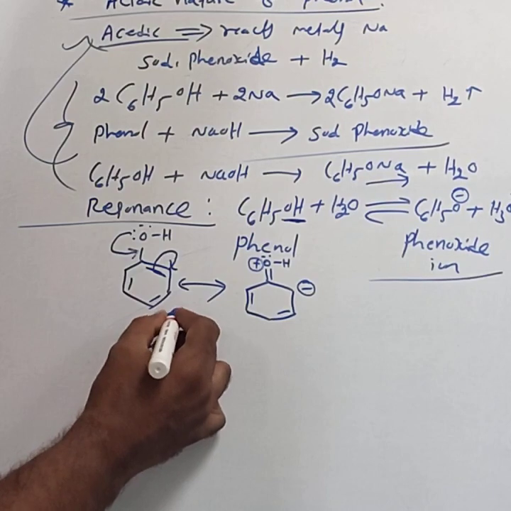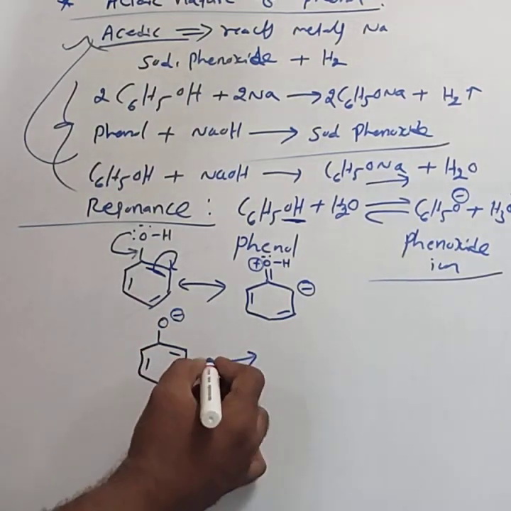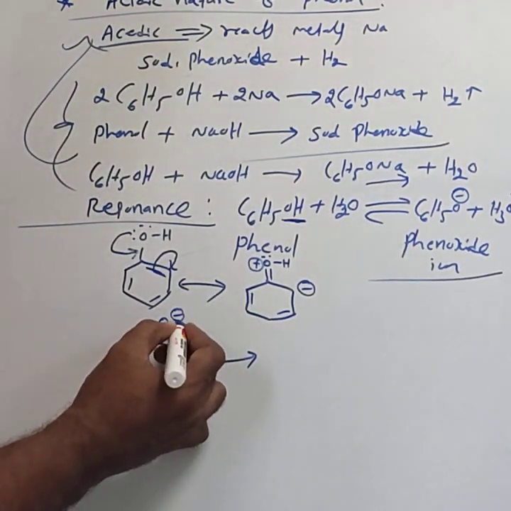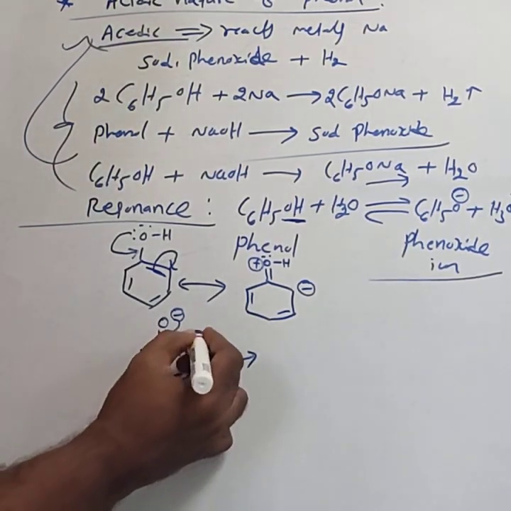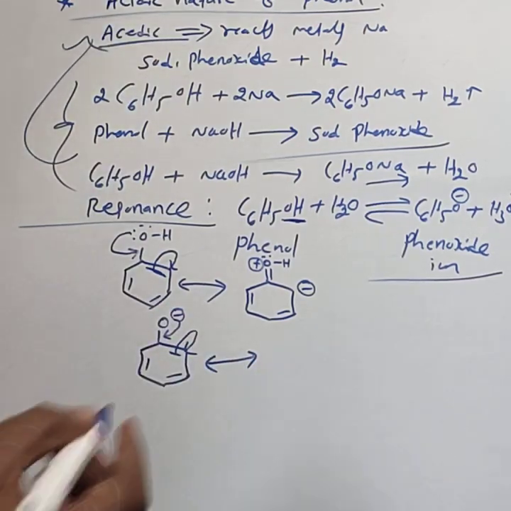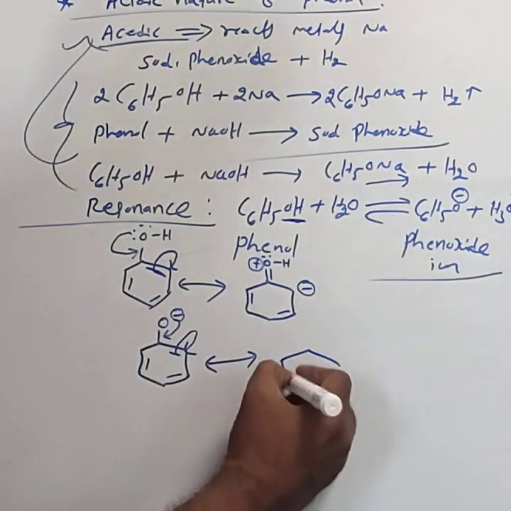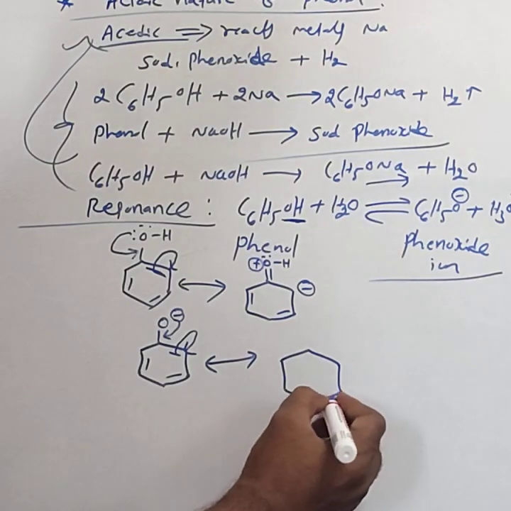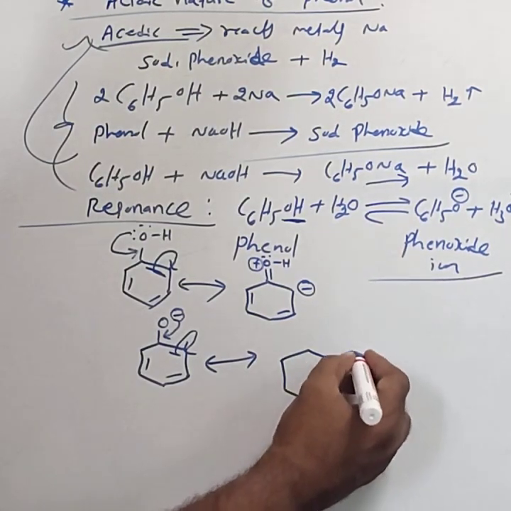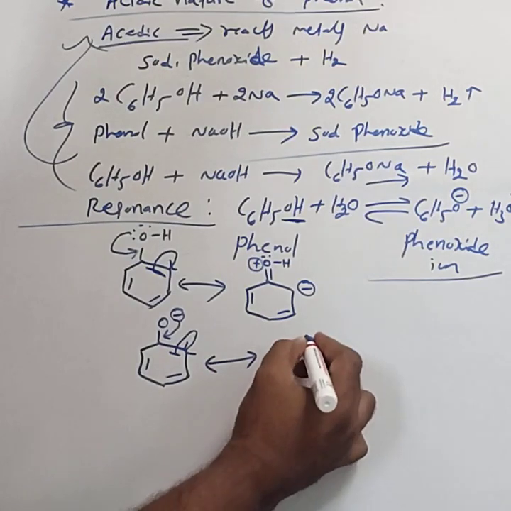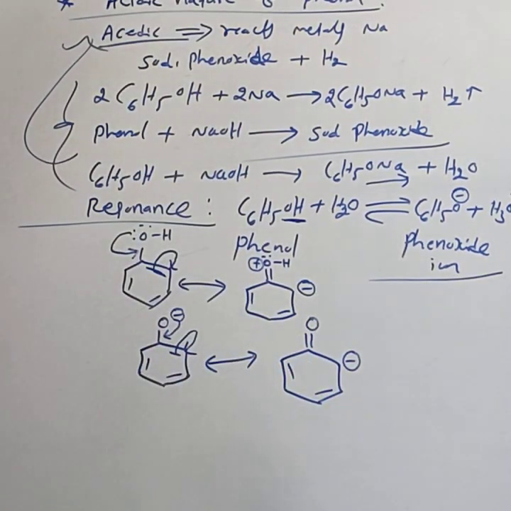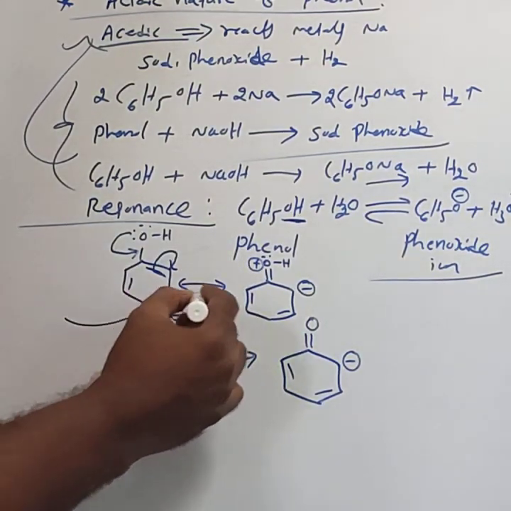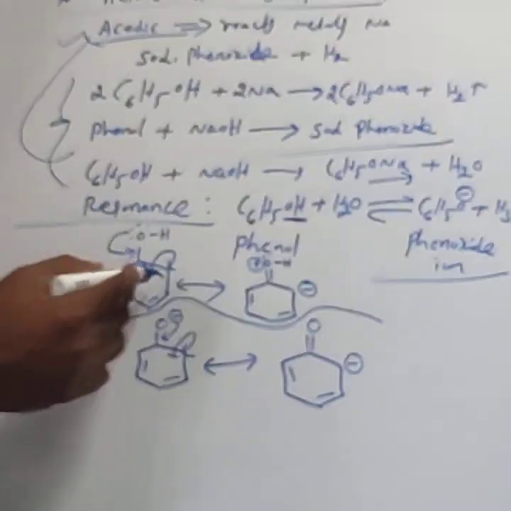This is phenoxide. The resonance structure is given by this negative charge shifted to this position. The double bond moves to this corner. Then the resonance structure is here, negative charge develops, double bond O, double bond O. No positive charge on the oxygen. This is the resonance structures of phenol.